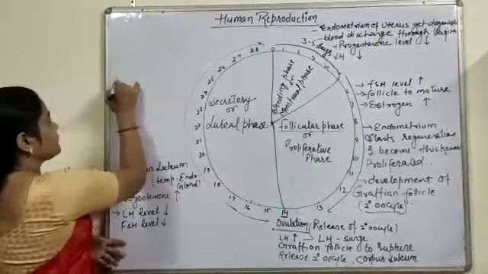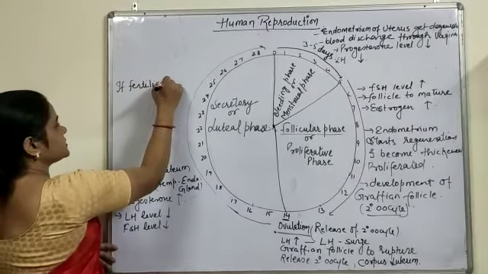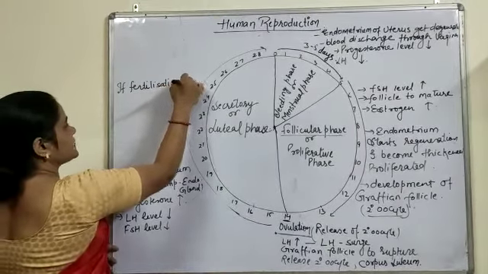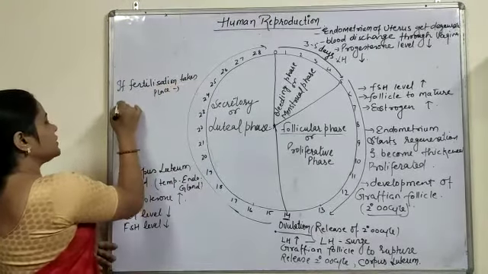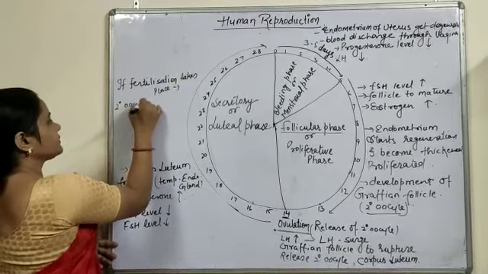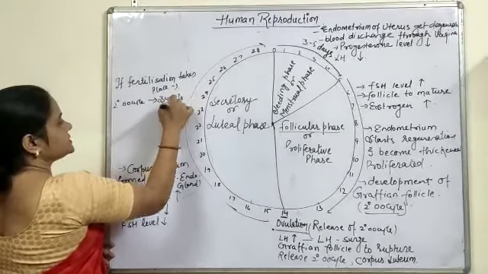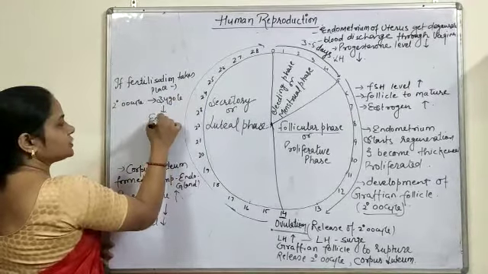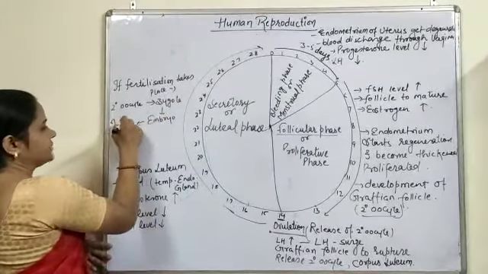But one main event is there: if the secondary oocyte gets fertilized by the sperm, then what will happen? The secondary oocyte changes into the zygote, then the zygote changes into the embryo, and the embryo gets implanted.